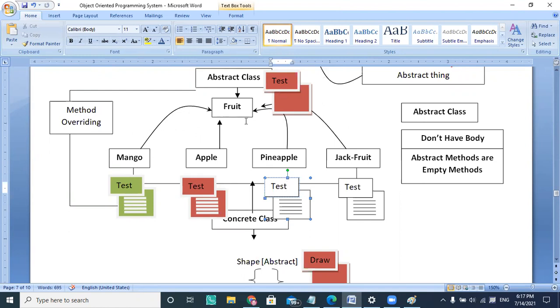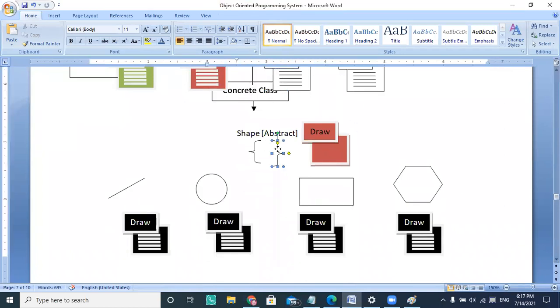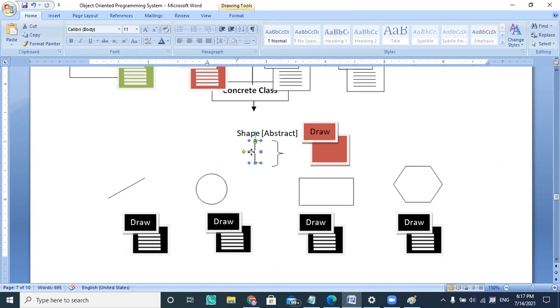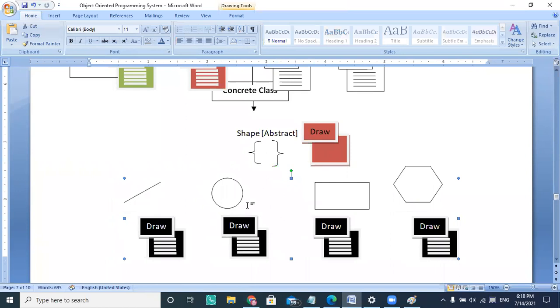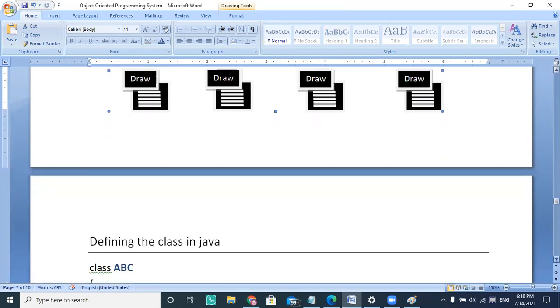So I'm saying mango is a fruit, apple is a fruit, pineapple is a fruit, and jackfruit is a fruit. The taste is different here, but the behavior is the same. If you look at the same thing, there is a shape abstract, but I can't see any kind of word there. If I'm saying draw, draw is also empty, but there is a line shape, a circle, a rectangle, and some hexagon if I'm using. So everyone is using that kind of word.